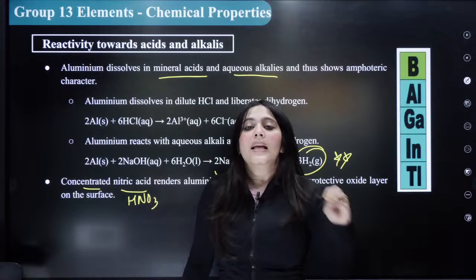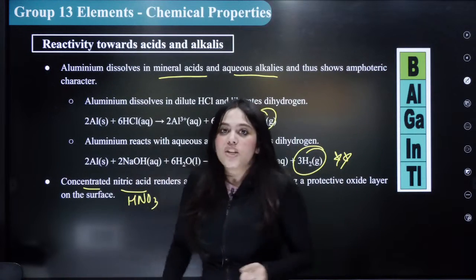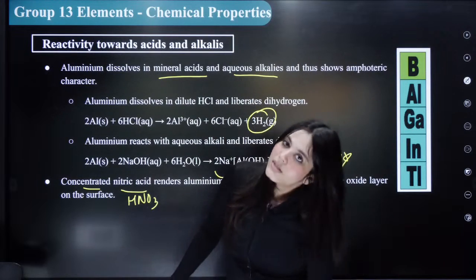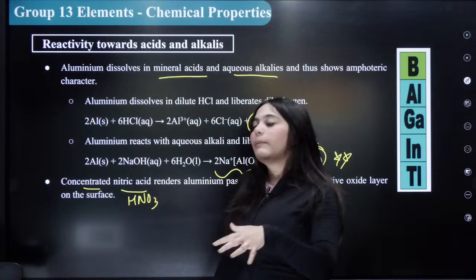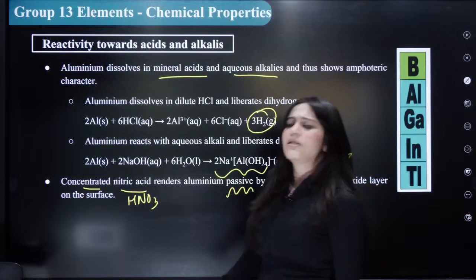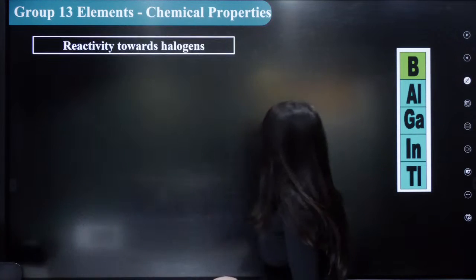Everybody understood this? With an oxidizing agent, it again forms a protective oxide layer outside aluminium. Hence it is rendered passive, meaning it will not show any further reaction. Understood? Very good.